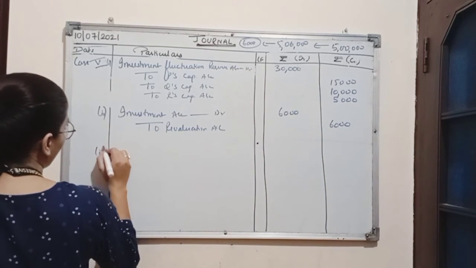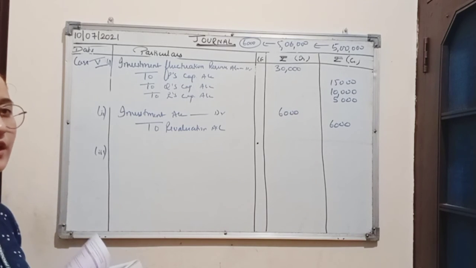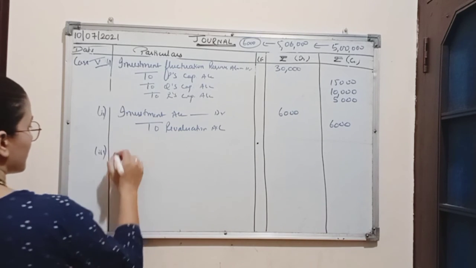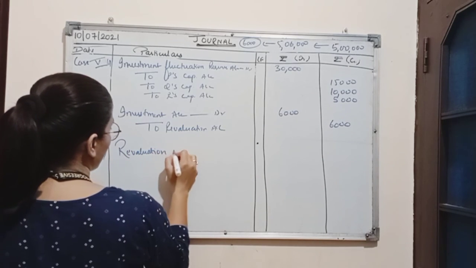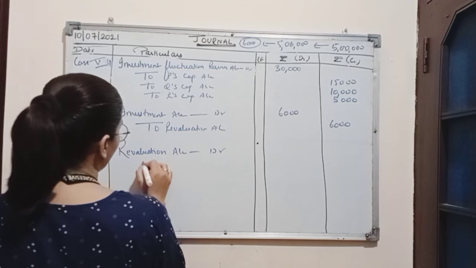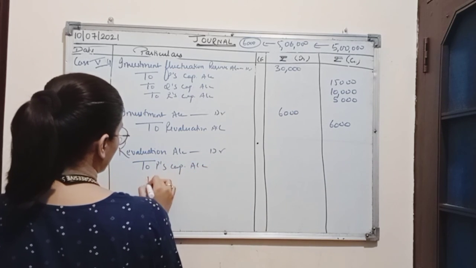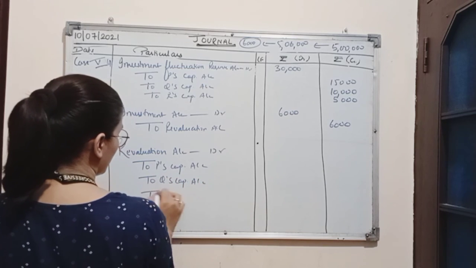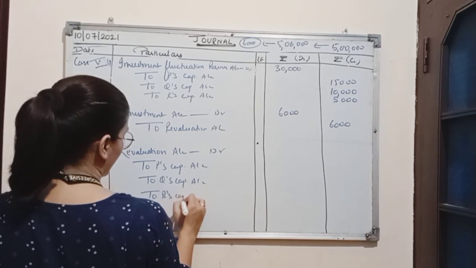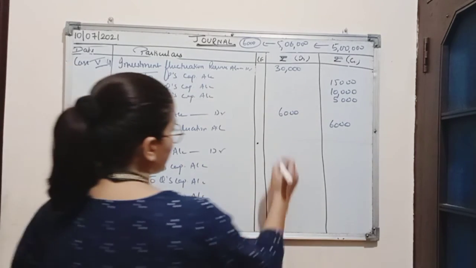Now the third entry will be, this profit now will be distributed among the partners. So here the entry will be revaluation account debit to P's capital account, to Q's capital account, to R's capital account. Profit is rupees 6,000.